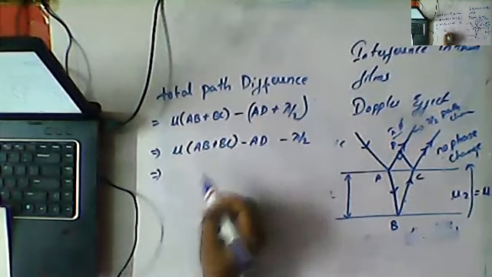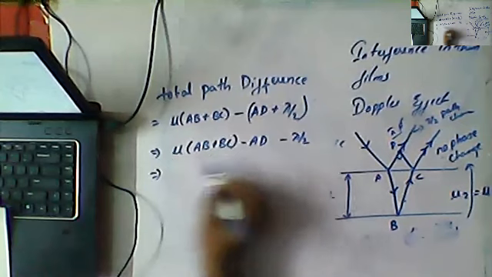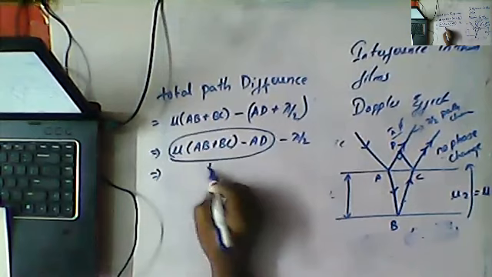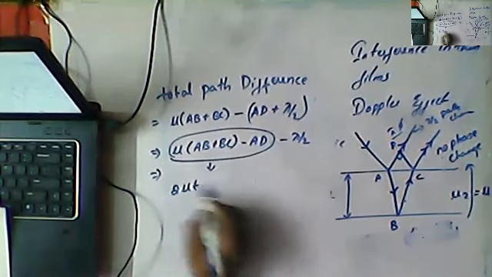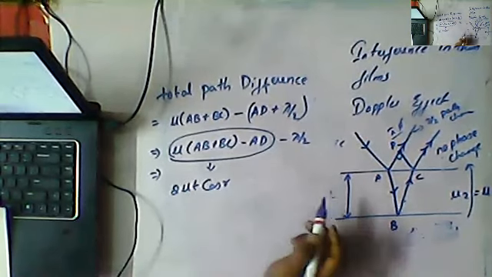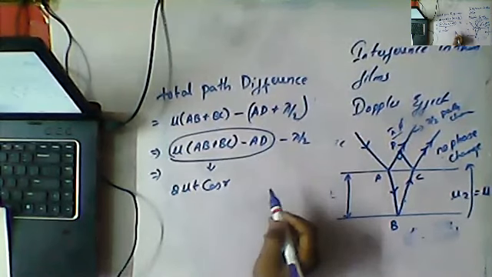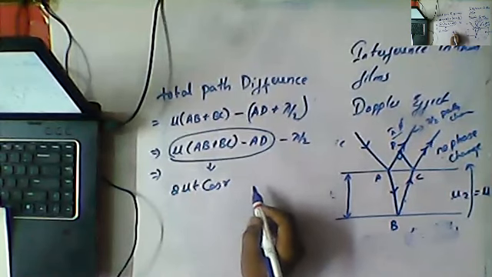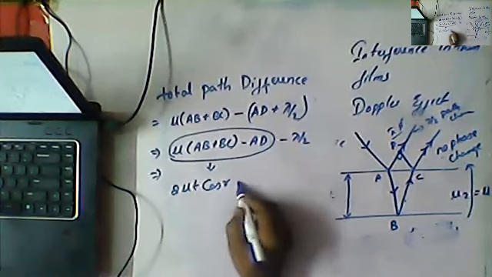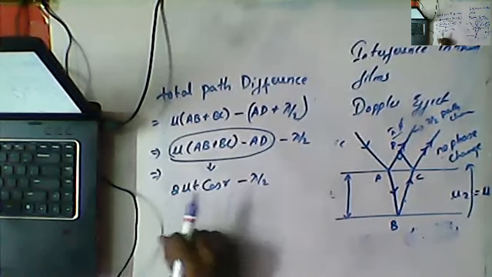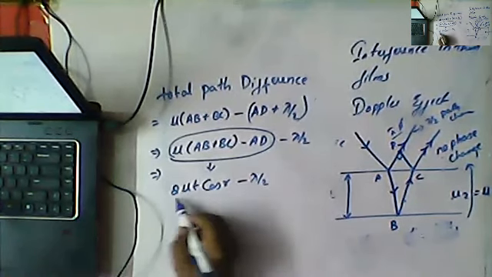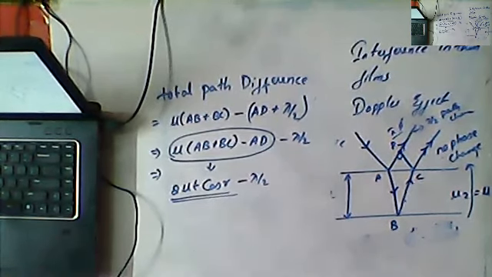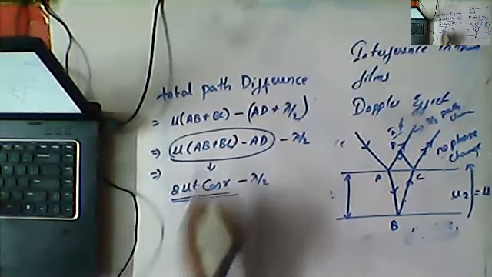This whole term, mu into AB plus BC, can be written as 2 mu t cos r minus lambda by 2. So how is this 2 mu t cos r obtained? We will derive it right now.